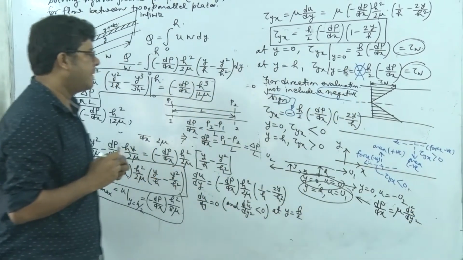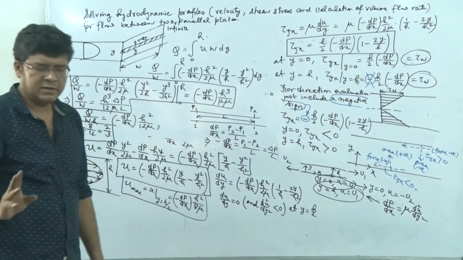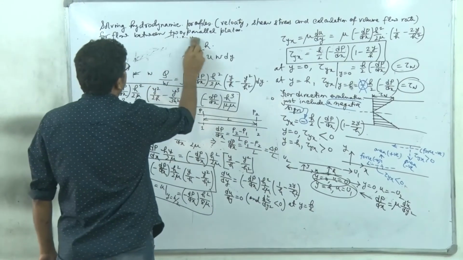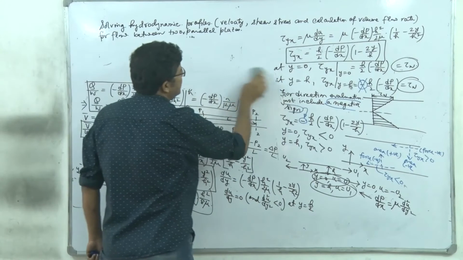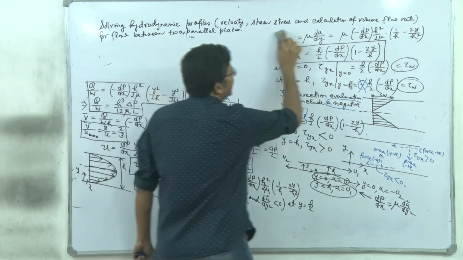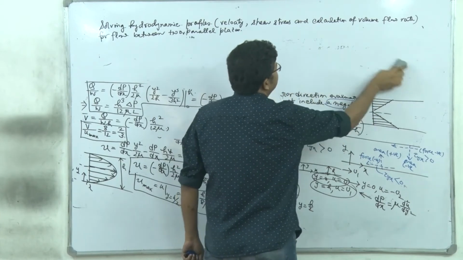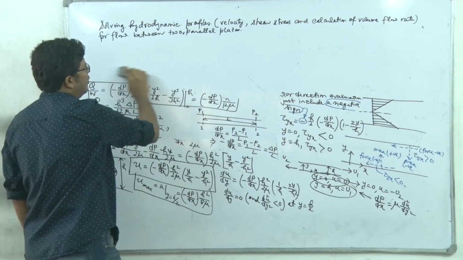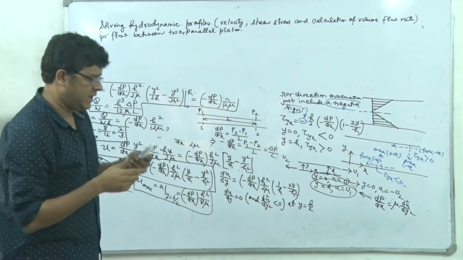Now see, the entire analysis we have solved starting from the shell balance, which is a differential control volume. Now the same governing equation under the same assumptions we can also derive from the Navier-Stokes equation. I will show you that Navier-Stokes applied to that specific system for flow between two infinite plates will give you the same governing equation.